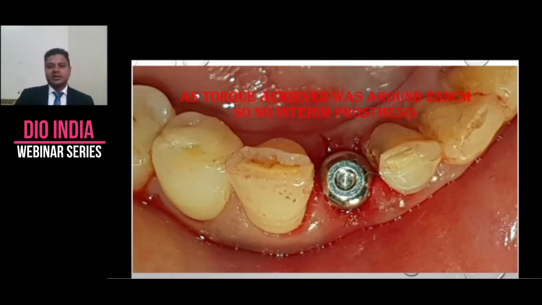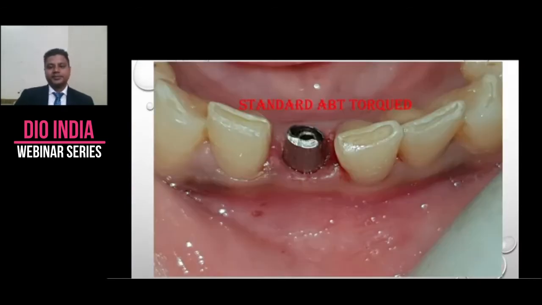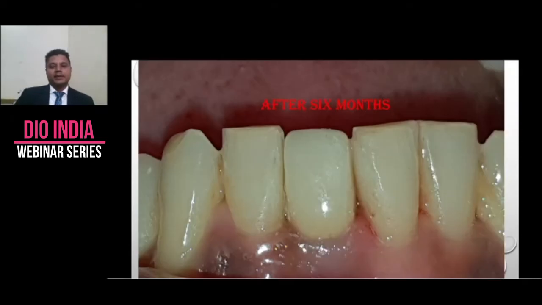And as you can see, there are some other issues also. She required some perio to be taken care of and endo to be taken care of. So this is how our implant looks immediately after placement. This is after 4 months. When she comes back, look at the healing. This is proper healing. There is good attachment onto the implant or onto the abutment surface, and this is after 6 months.